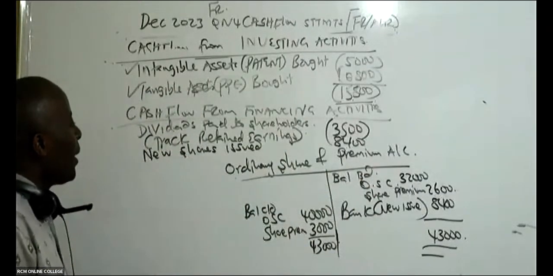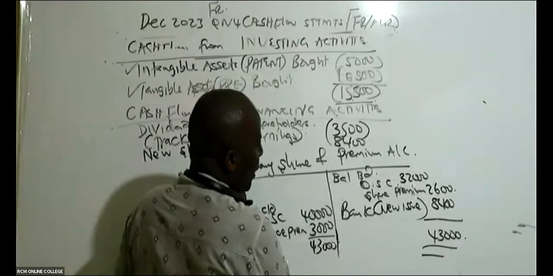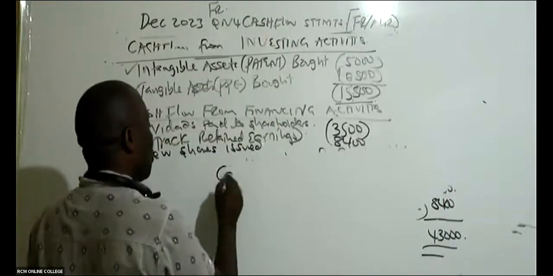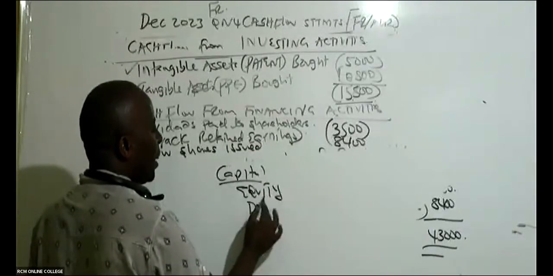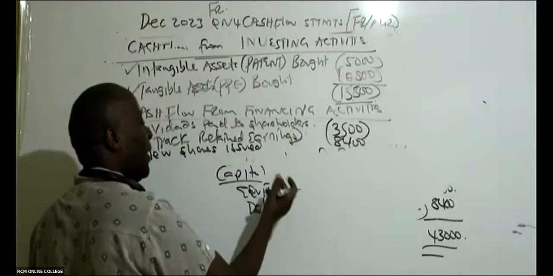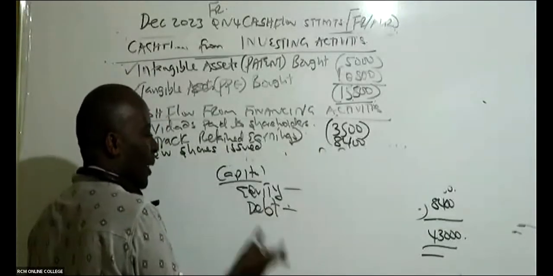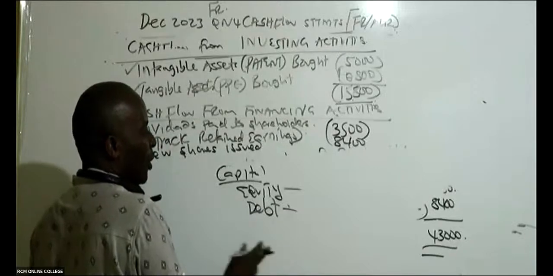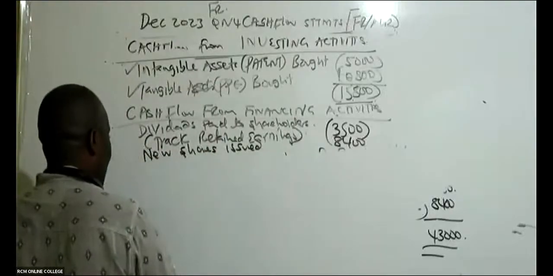Now from there, ladies and gentlemen, track your debt. I would want to see the debt instruments. If you look at our capital structure, we have equity and we have debt. For equity, we must look for new shares either given out or even redeemed. We must get the debt instrument. We must know whether we issued new loan notes. In this case, debt is quite a simple thing.